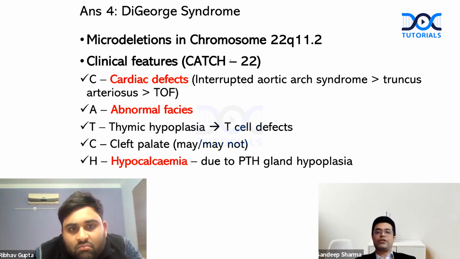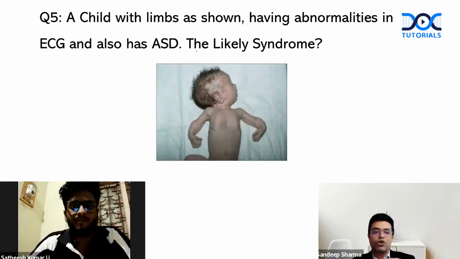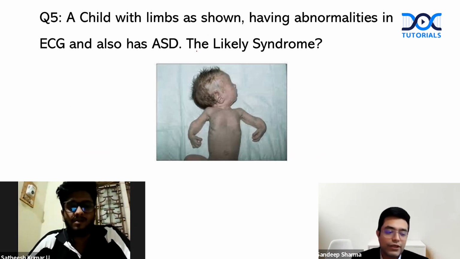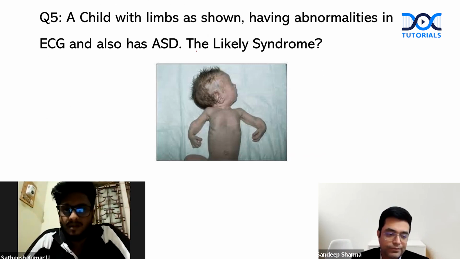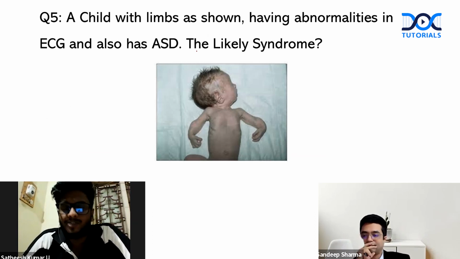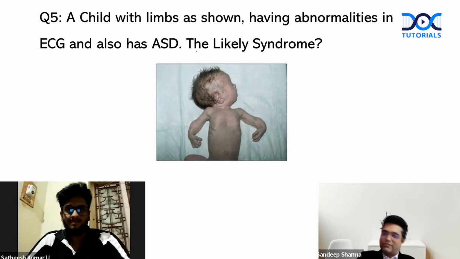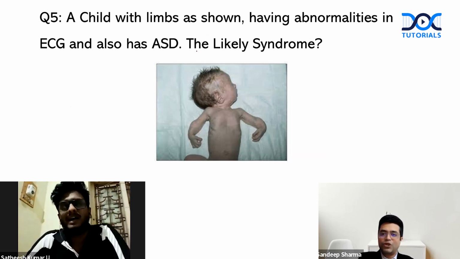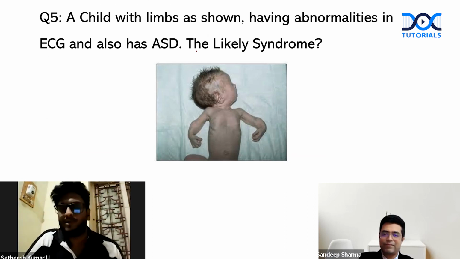Next is Dr. Satish, here is your question. Child with limbs as shown, having the abnormality in the ECG and also has atrial septal defect. What is the likely syndrome? Your time starts now. So this is Holt-Oram syndrome. Great, excellent. Not a part of this question, but can you tell the gene involved? TBX5 gene. Excellent. Inheritance? Autosomal dominant.